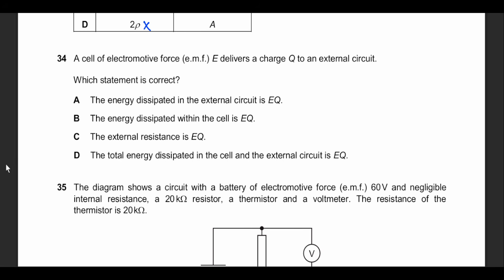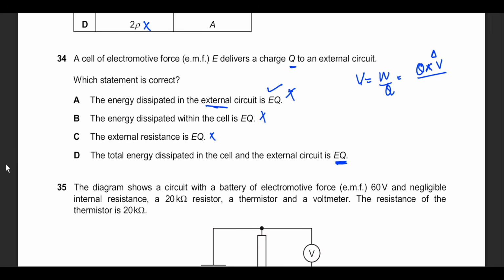The energy dissipated in the external circuit is EQ. Okay, this seems right, but let's see. Energy dissipated within the cell is EQ. No. The external resistance is EQ. No. Basically, this is based on the equation voltage is equal to work done divided by charge. If you look at the work done, that should be Q multiplied by V. It's generally delta V, change in voltage. But anyways, the total energy dissipated in the cell and external circuit is EQ. This seems to be the better answer. The external and internal. So in the external circuit, no, this is wrong. That's why I was confused that the statement looks right, but why is it wrong?